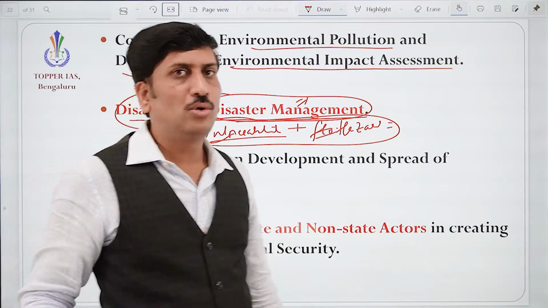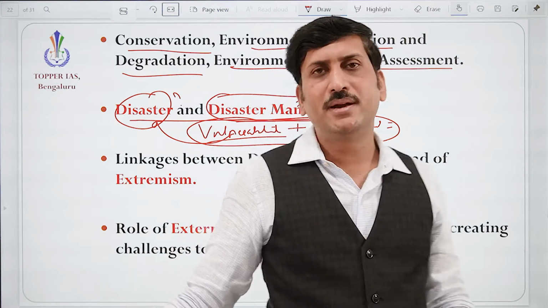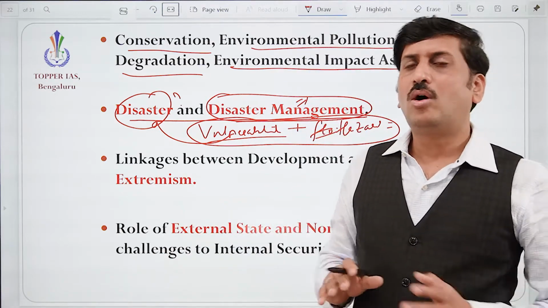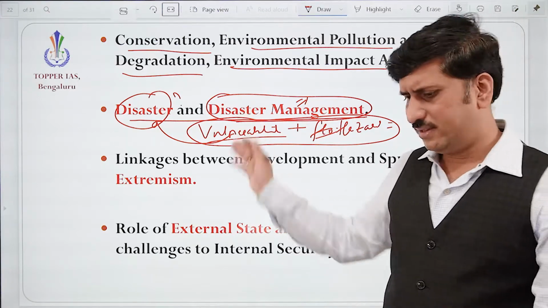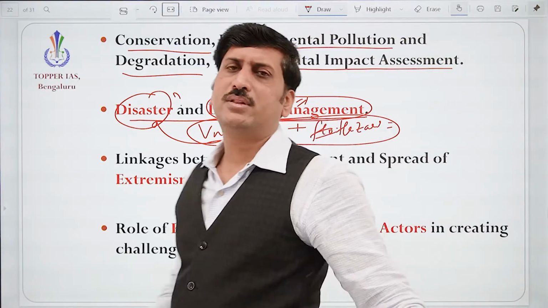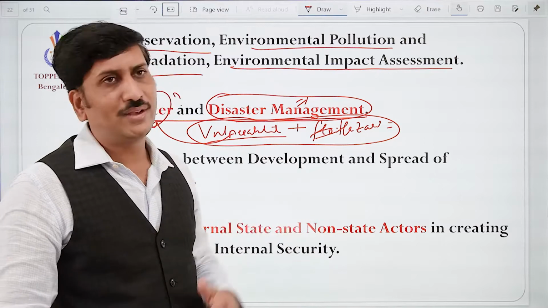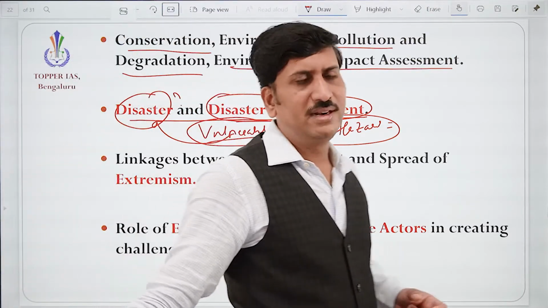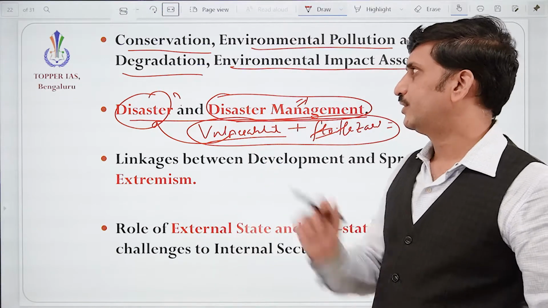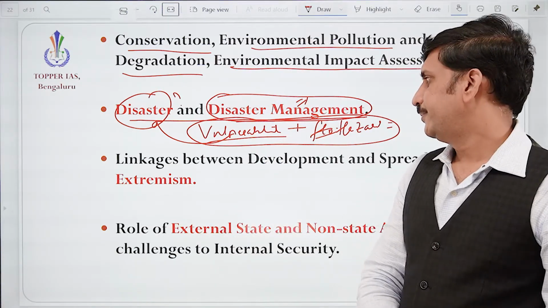What is the support from the government? What is the awareness, preparedness? All those things we'll understand in disaster management. For this you can use the geography and CBSE books on disaster management for study purposes.